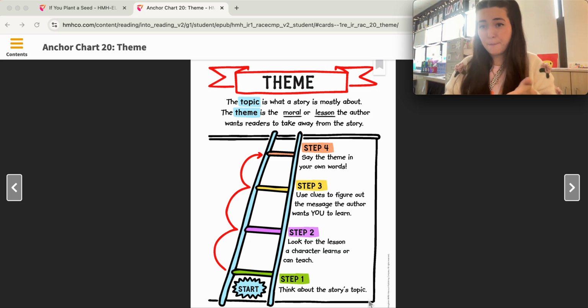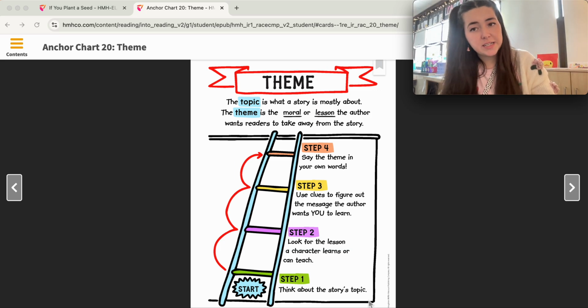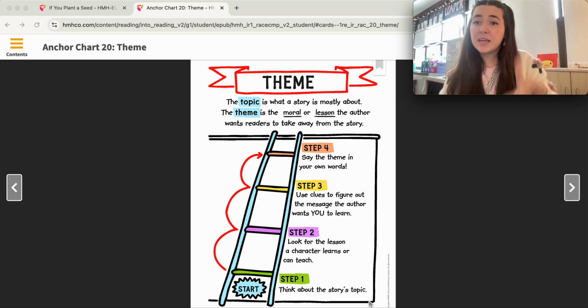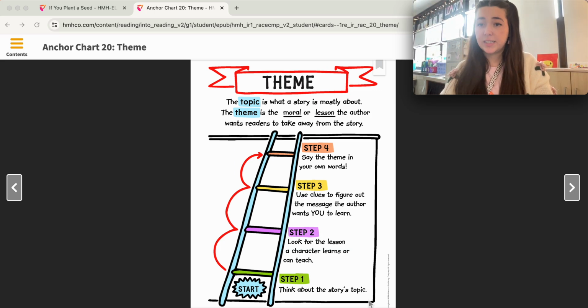Now, the topic of a story is what the story is mostly about, but the theme is the moral or the lesson that the author wants the readers to take away from the story. So we're looking at this like it's a ladder, and we're looking at the different steps to figuring out the theme. We're going to start at the bottom of the ladder. Step one is think about the story's topic. So first, think about what the story is about.